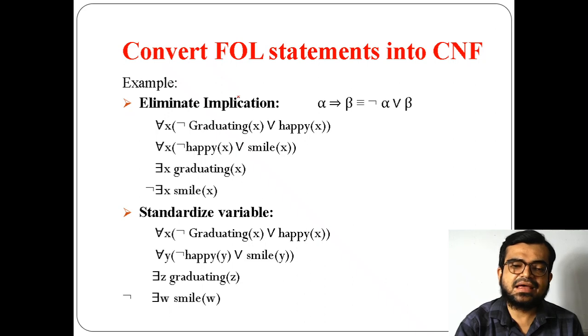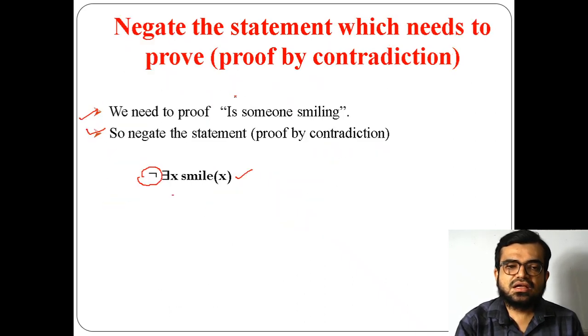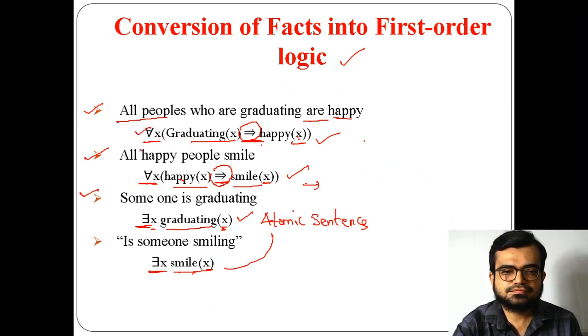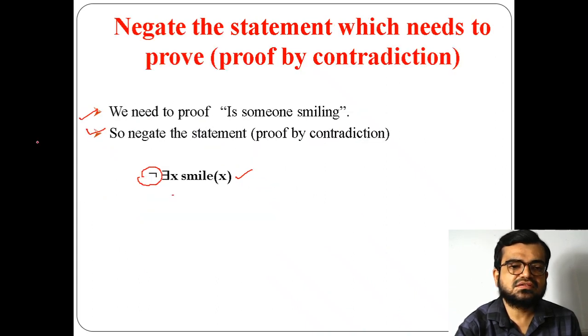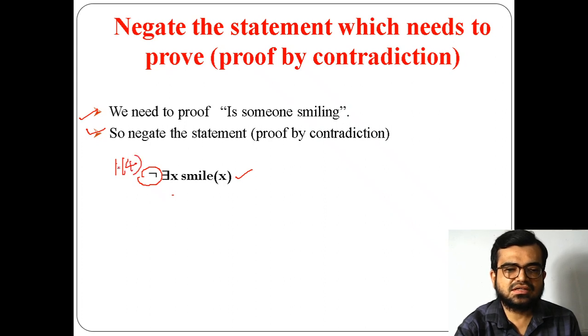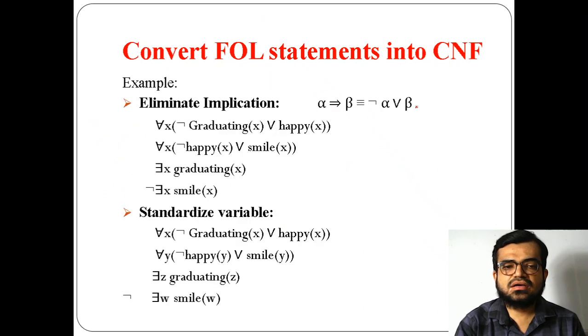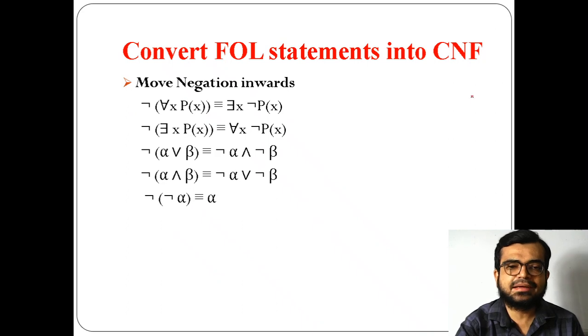Now let me see with an example here. This is the first order logic which we obtained here. This is the first statement, this is the second statement, this is the third fact, and this is your fourth one. Now eliminating implications, so how am I eliminating? I am just showing you an example.